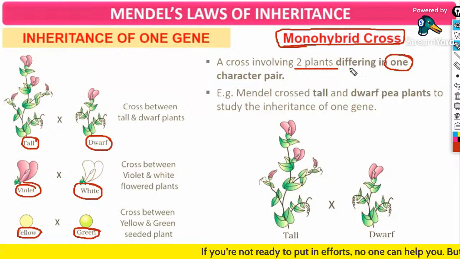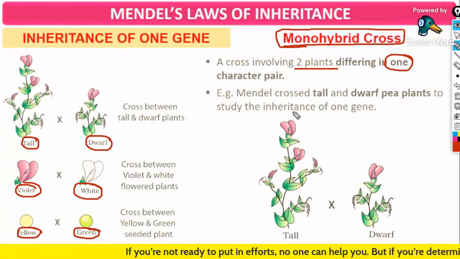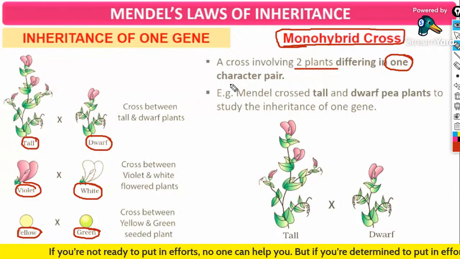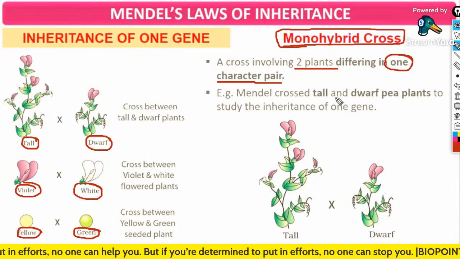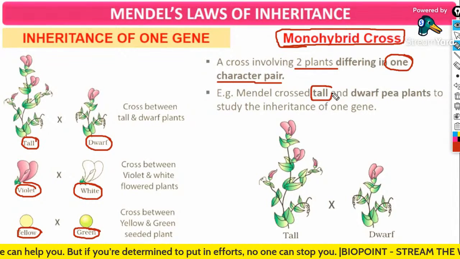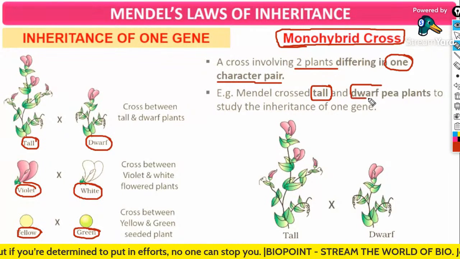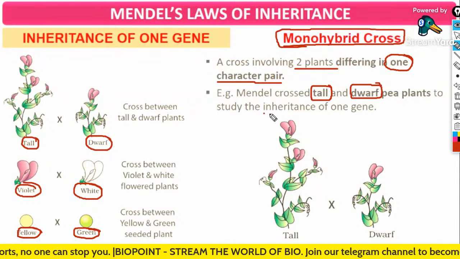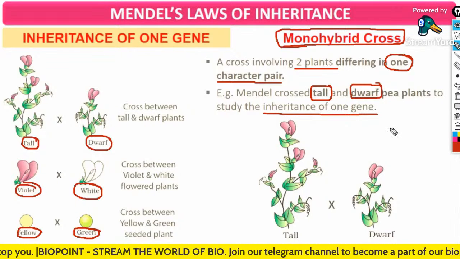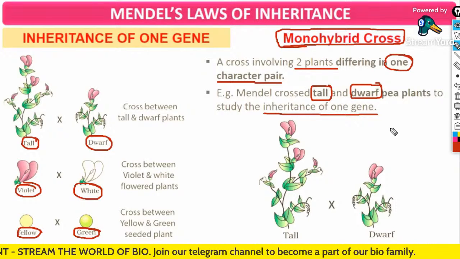So, a cross involving two plants differing in one character pair is referred to as a monohybrid cross. For example, we are taking a plant with tall and dwarf traits and crossing them to study the inheritance of one gene. What gene inheritance are we studying here?